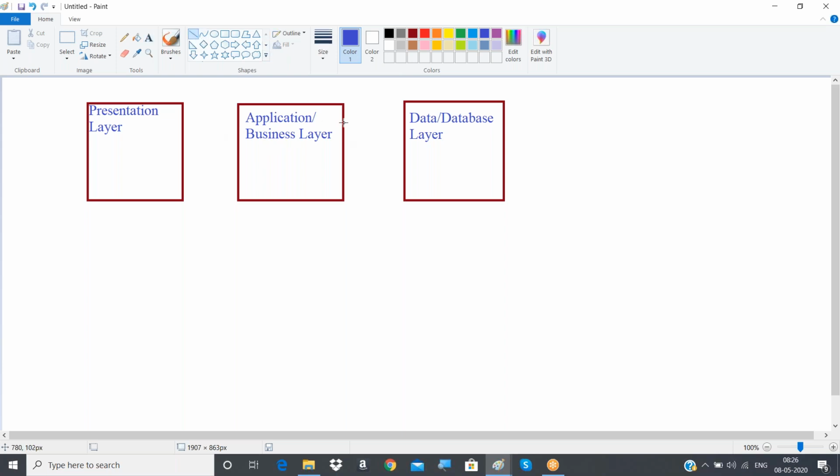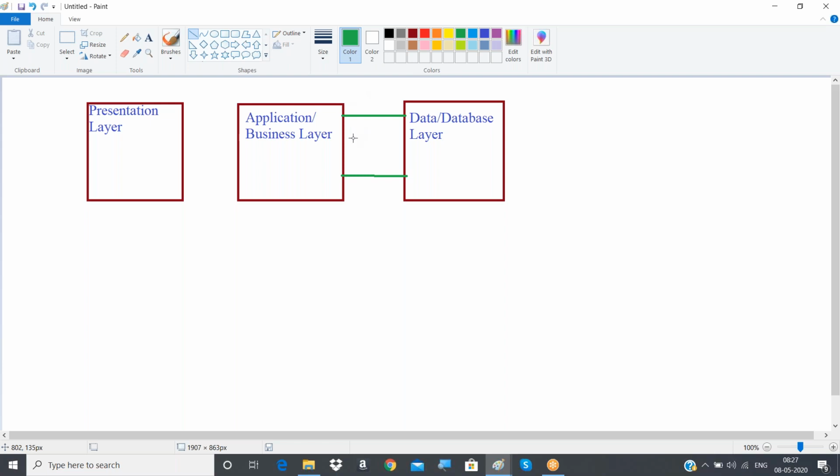And your business layer is always connected with the database. Why? Assume an e-commerce website where you are purchasing something. All that purchasing logic will be written in the business layer. But once you have purchased, that will be stored in your database as purchased items, so you can always see it in the history. We are able to see that only because it is stored inside the database. So the application layer is always connected with the database layer. And why is the database layer used? It is used only for storing the data for a long time.